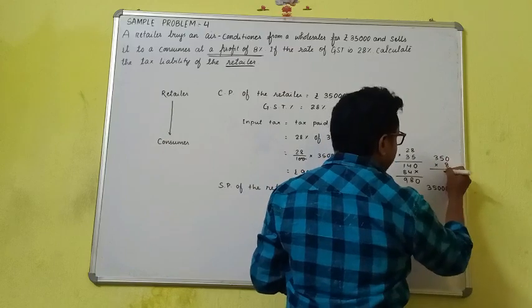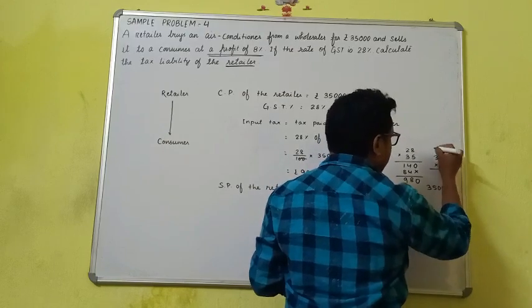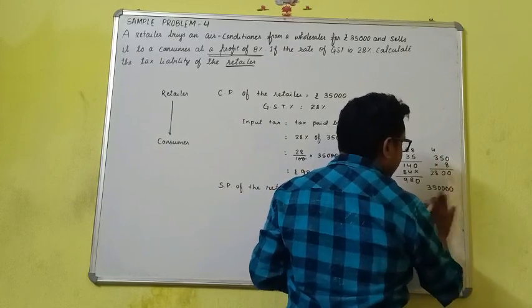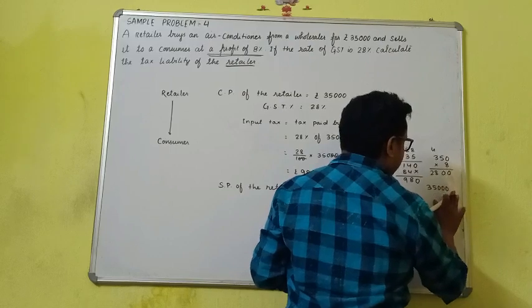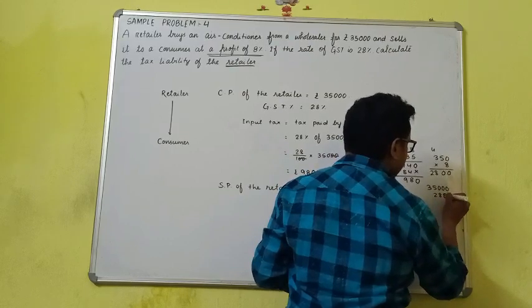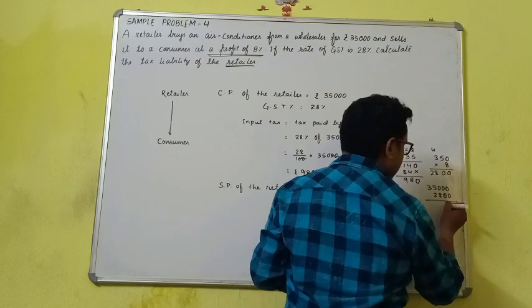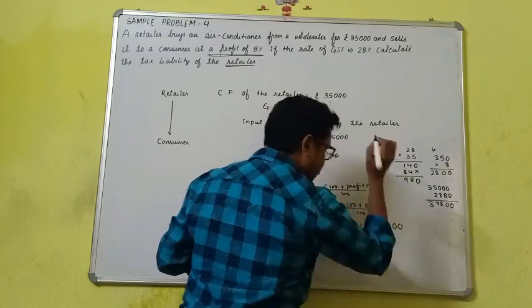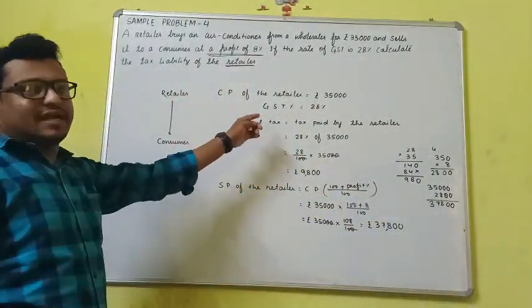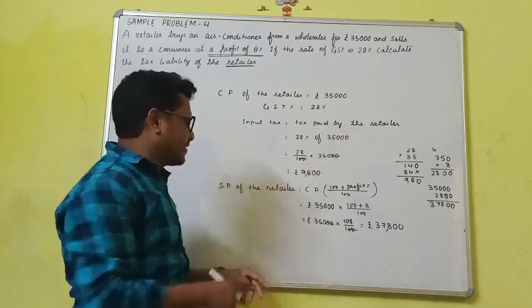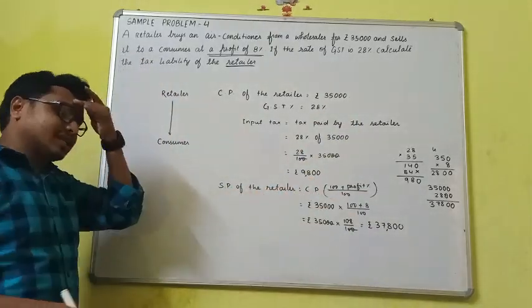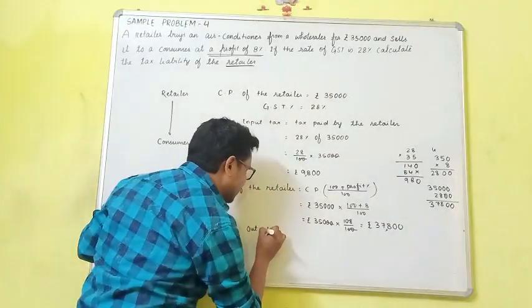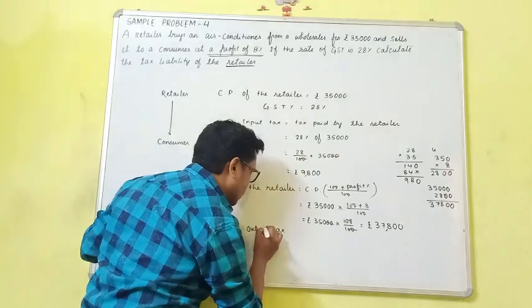350 into 100 is 35,000, and 350 into 8 will be 2,800. Adding these, it will be 37,800. So he has bought the thing at rupees 35,000, but now he sells the article at rupees 37,800. So the output tax means the tax collected by him.